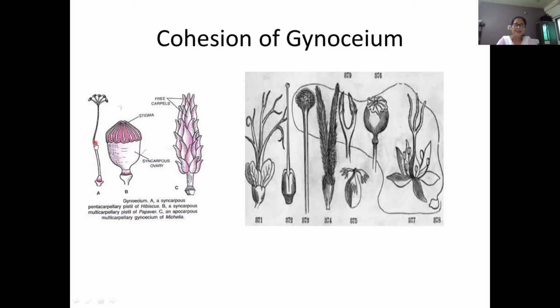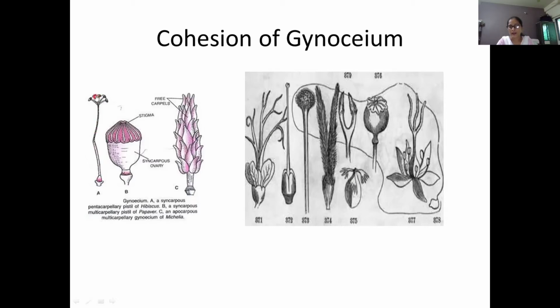If this gynoecium has 5 stigmas, it is known as a pentacarpellary pistil.